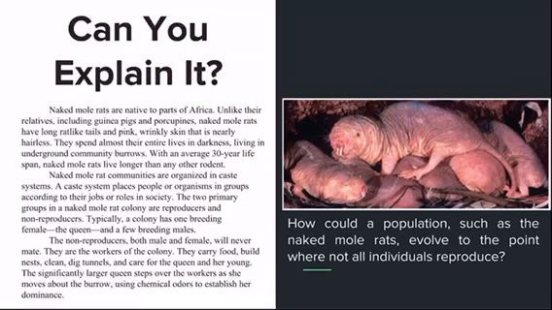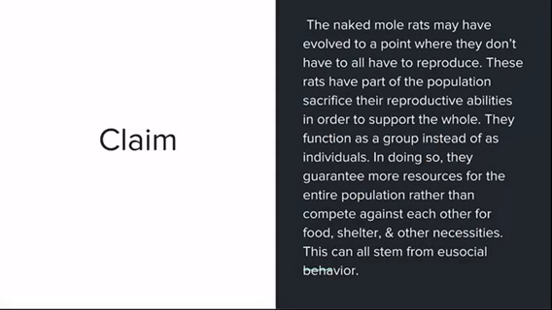In this drawing, you see different rat drawings that have had both physical and behavioral adaptations in order to survive longer. The question that we are trying to answer states, how could a population such as the naked mole rats evolve to a point where not all individuals reproduce? My claim states the naked mole rats have part of the population sacrifice their reproductive abilities in order to support the whole. They function as a group instead of as individuals. In doing so, they guarantee more resources for the entire population rather than compete against each other for food, shelter,